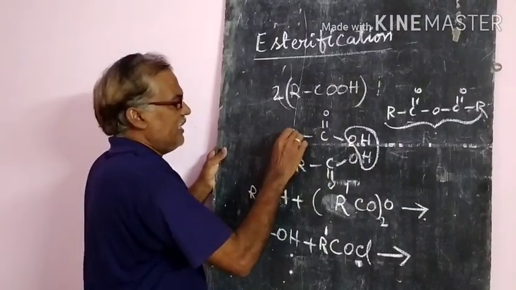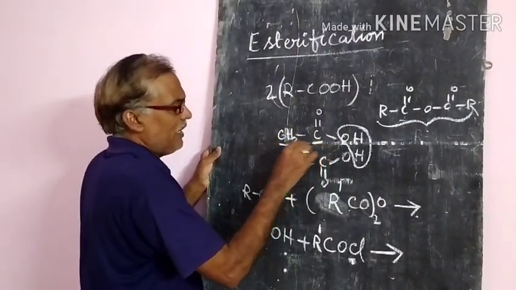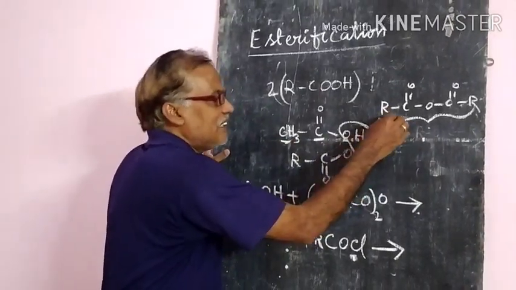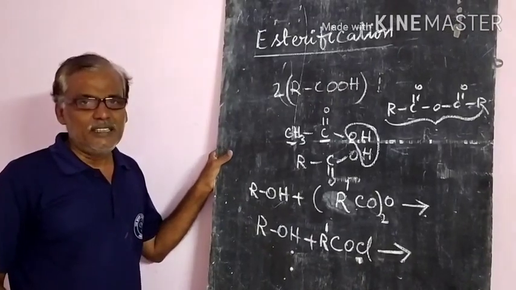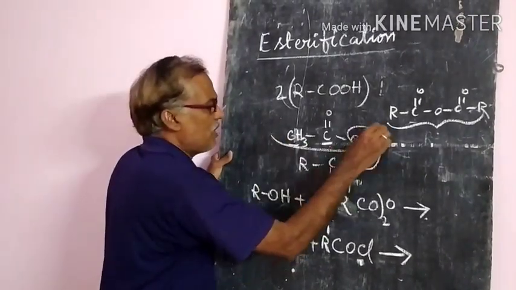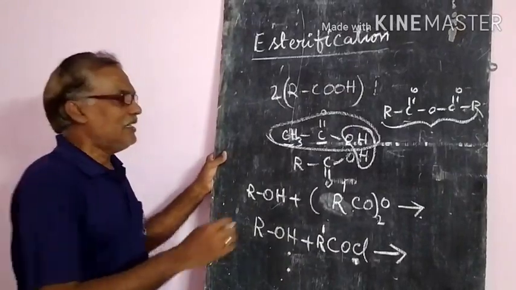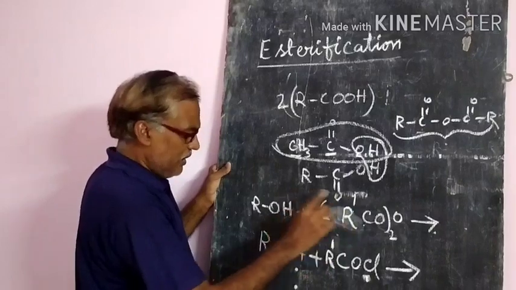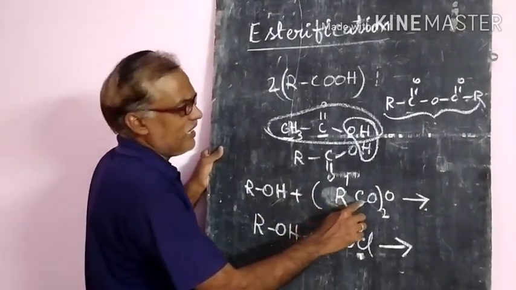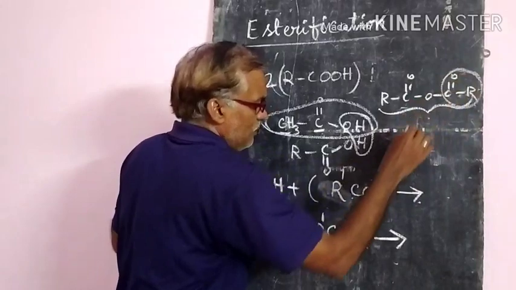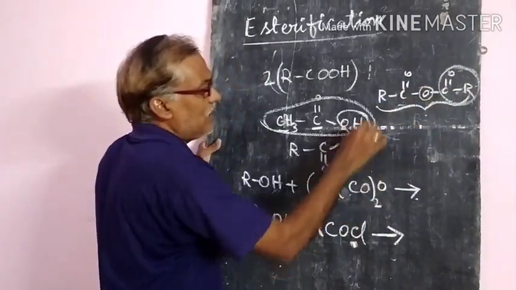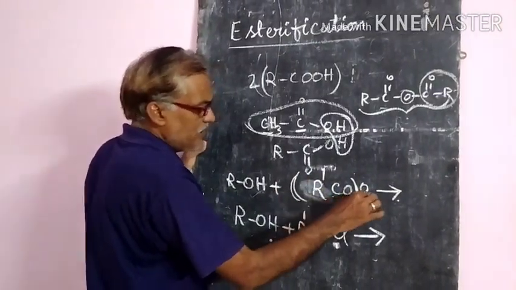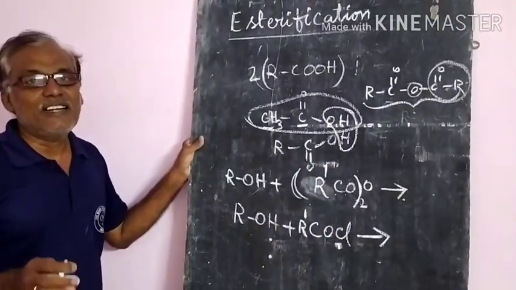Suppose if you take CH3 here, a two-carbon compound, acetic acid, then the anhydride of acetic acid is called acetic anhydride. Whichever acid you take, you get its anhydride, by removal of water only. So that's why here R'C double bond O and RC double bond O share the O in common. This is called the acid anhydride.